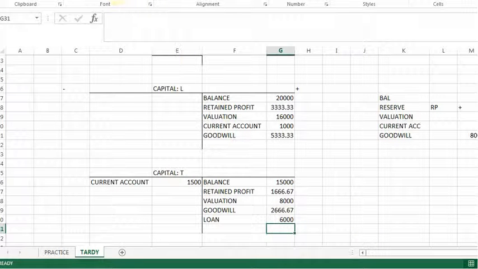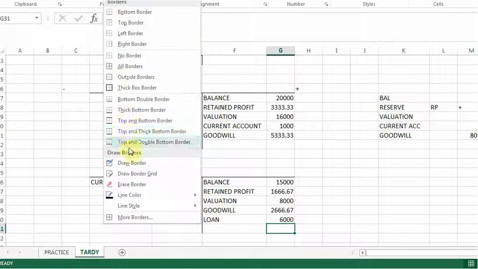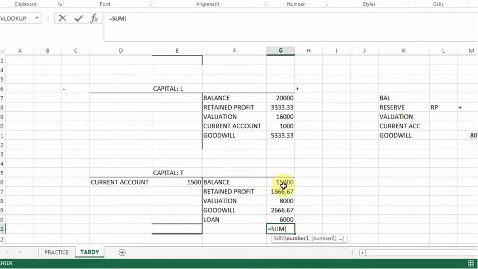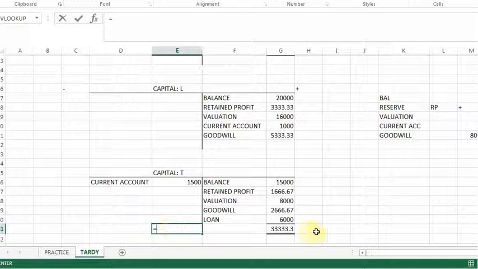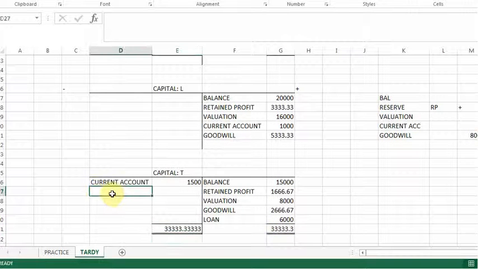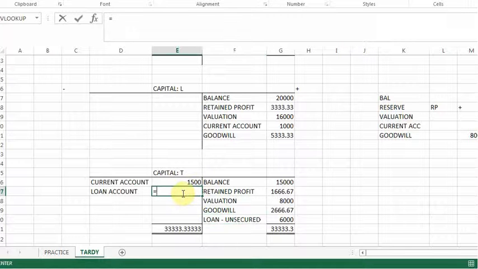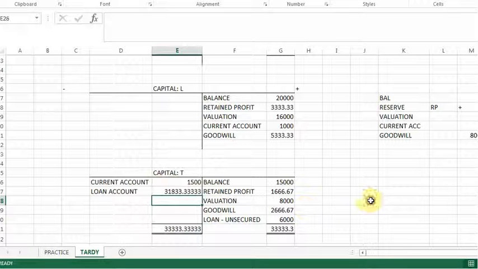This person is leaving, so we move everything to a loan account to close off the business, because we need to wait for the policy to pay out before we can give him his money. So I'm drawing my double lines, and you will observe then that I need here an entry, and I'm not going to use balance. I'm going to say loan account. So this is the loan account that you create. This is the loan that was unsecured. The loan account is then the balancing figure, so it's your total minus the amount you already have. So the loan account